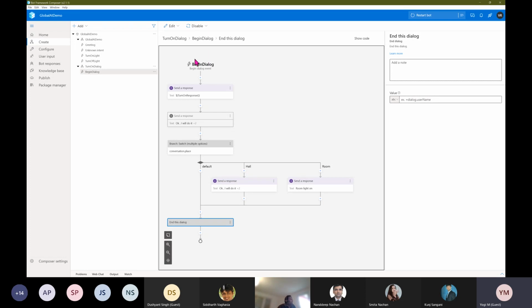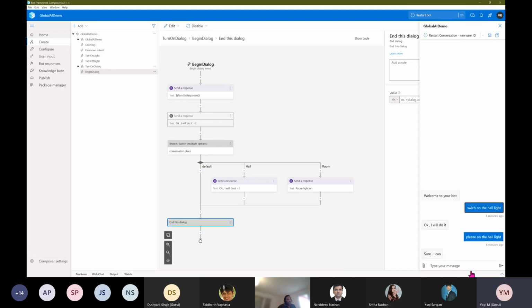The next one is the turn scope. Turn scope is a conversation based scope. For example, here I send the message, please switch on the hall light. If I send this message, this is one turn. So once the turn is over, the memory is gone. How do we store this value? It's mostly used in the middleware. Suppose you want to handle some information in the middleware and pass this information to the bot. In the middleware, you can store this value as turn dot your property name value. That's it. Then you can directly read it in the bot as turn dot that property name.